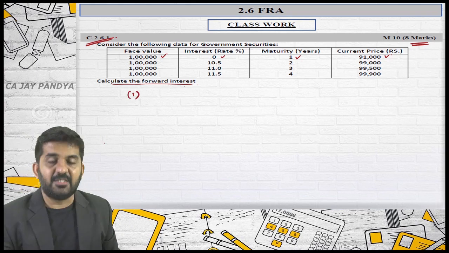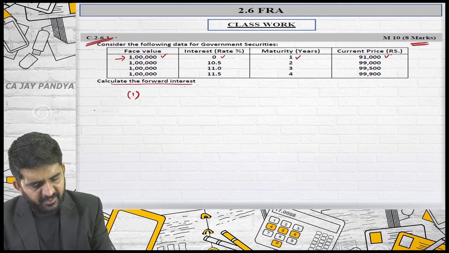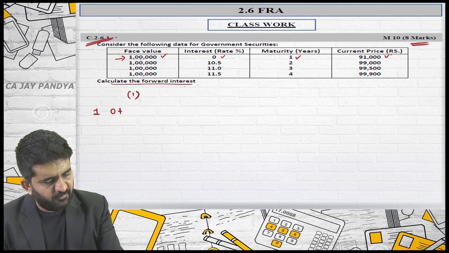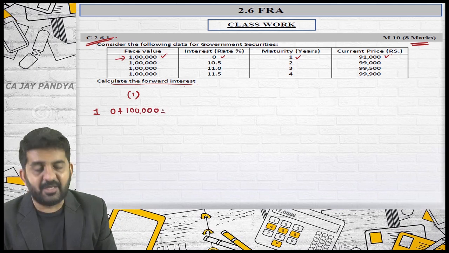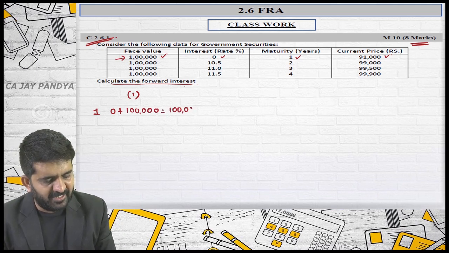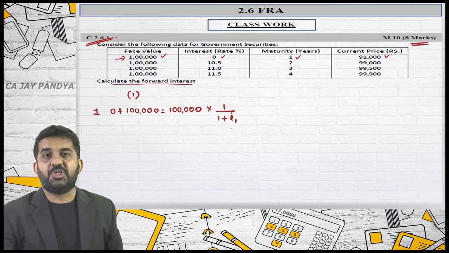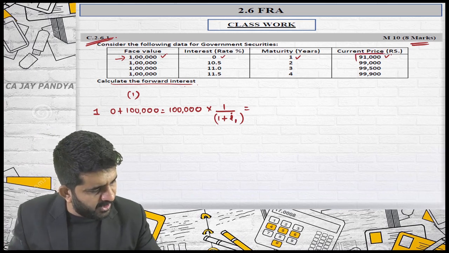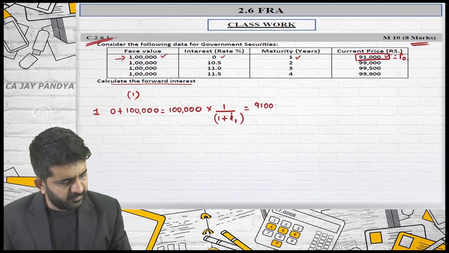I'm answering the first one. If I invest in this type of security, what I'll be getting as return in first year, because maturity is first year, 0 rupees interest plus 1 lakh back. That is the redemption value. So total what I'll be getting is 1 lakh rupees multiplied by 1 plus interest rate of first year is equal to present value. Now present value we already know, this is P0, should be equal to 91,000.